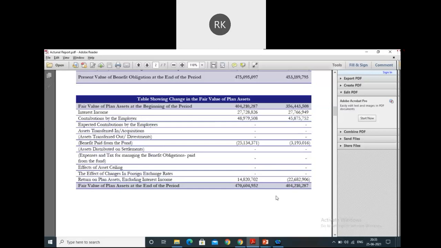Had it been the scenario that they had drafted the scheme like that, obviously the asset ceiling concept would have come into the picture. We'll see where the asset ceiling comes in the balance sheet, Khushi. Obviously, we'll see that. Does anyone have any doubt on this table, or else I'll move forward.